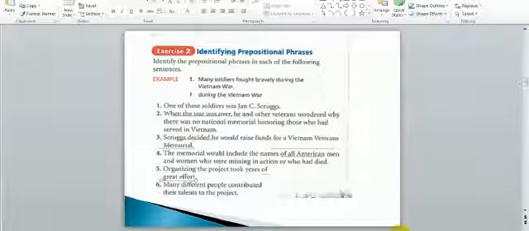Many different people contributed their talents to the project. So where is the prepositional phrase? To is the preposition, project is the object of the preposition, so to the project is the prepositional phrase.